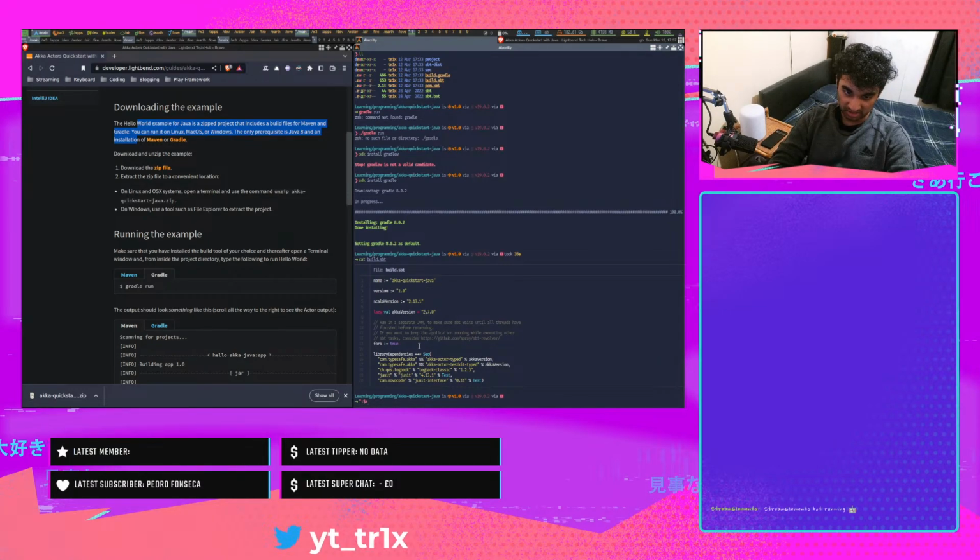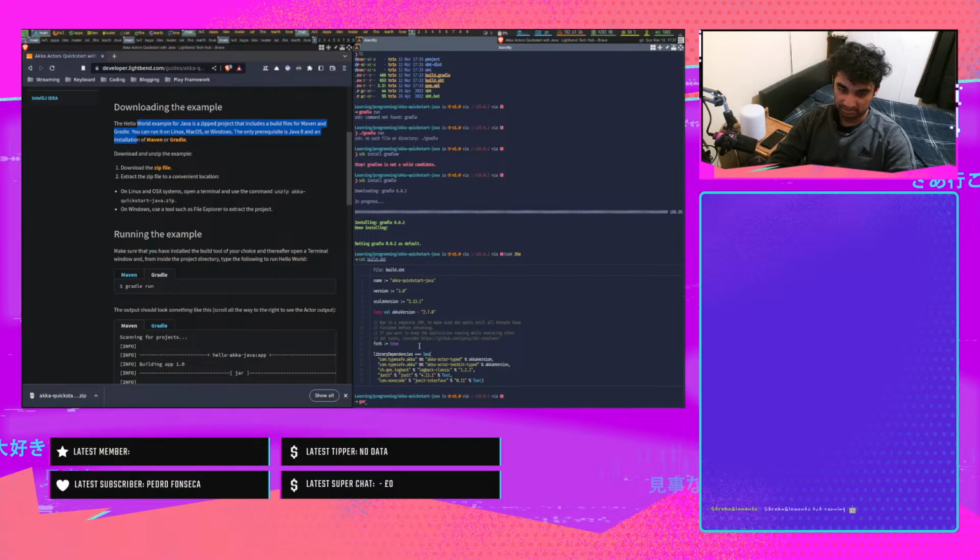And instead of doing the percentage Akka version, you could just do in speech colon dollar Akka version, and I'll just grab it. I think you might need this. It's been a while since I edited a Gradle file. I just remember that you can populate it inside the string and do some type of string interpolation where you don't need to do these percentages, but doing it is fine.